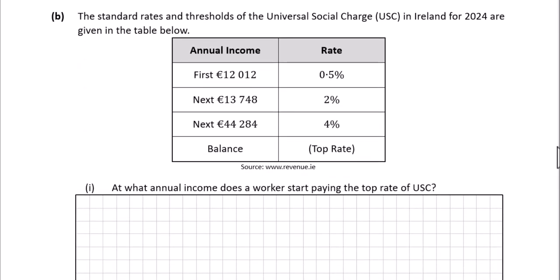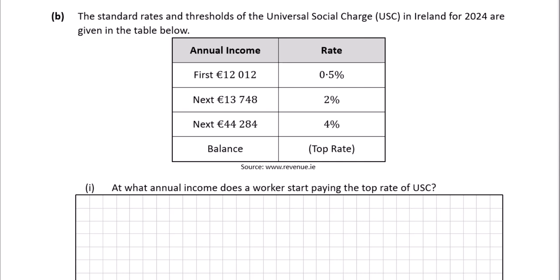Okay, let's look at the next question, part B. The standard rates and thresholds of the USC in Ireland for 2024 are given in the table below. So on the first €12,012 that you earn, you will pay 0.5% in USC. On the next €13,748 that you earn, you'll pay 2% of that. And on the next €44,284, you're going to pay 4% of that amount. And then the balance will be at some top rate that we're not given there.